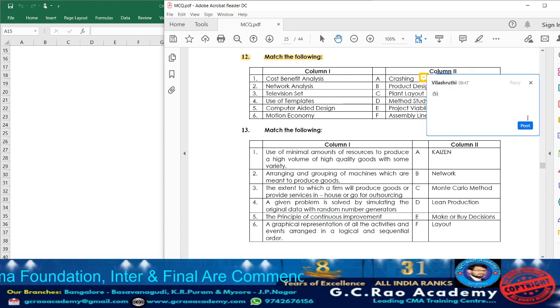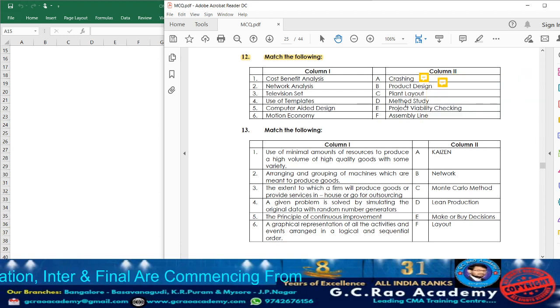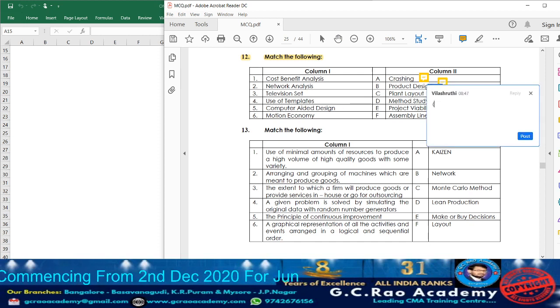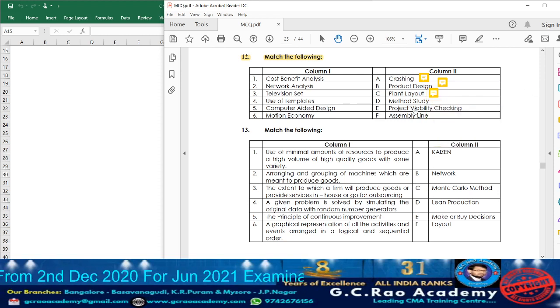Next, plant layout. In plant layout, what are they going to use? They are going to use templates. So against plant layout, take down point number 4. Next, method study, motion economy. So accordingly, against method study, consider point number 5.